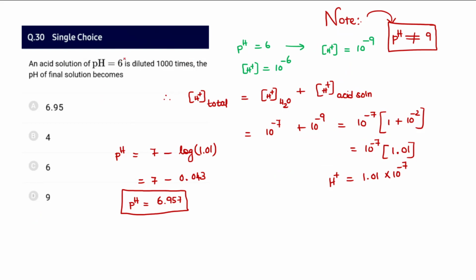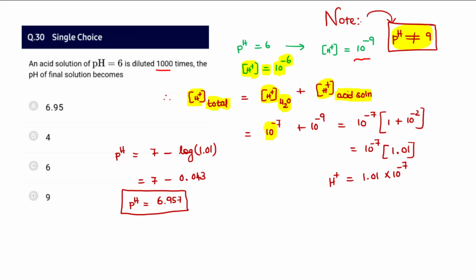Question number 30. When the pH of the acid solution is diluted 1000 times, the concentration becomes 10 power minus 9. Immediately your mind may go for calculating the pH as 9, but actually the pH is not equal to 9. Here we may say the concentration of H plus equals 10 power minus 6. The total concentration of H plus is the H plus concentration from water and the H plus concentration from the acid solution. This is how it is calculated.